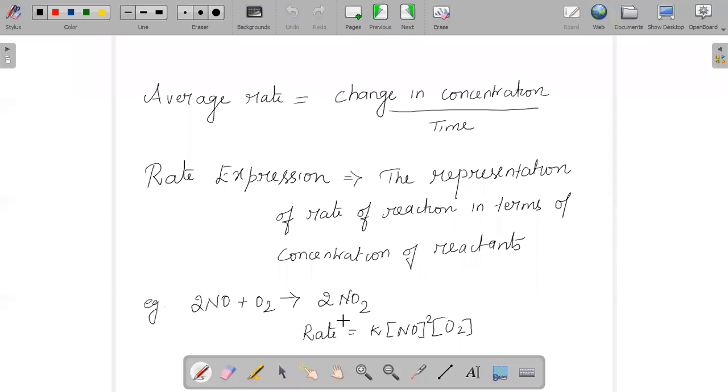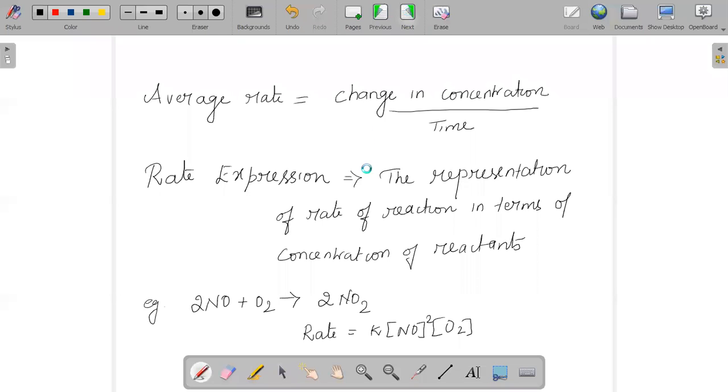For example, if we take this reaction, NO plus O2 gives NO2. When we express this reaction in the form of rate, we say it is k into NO and O2. Since you are having 2, it goes as a power. And this is the format we use in order to express the rate of a reaction.